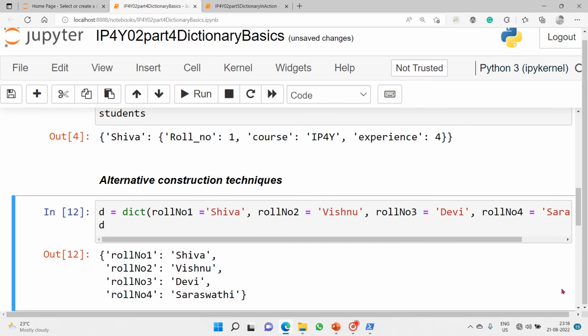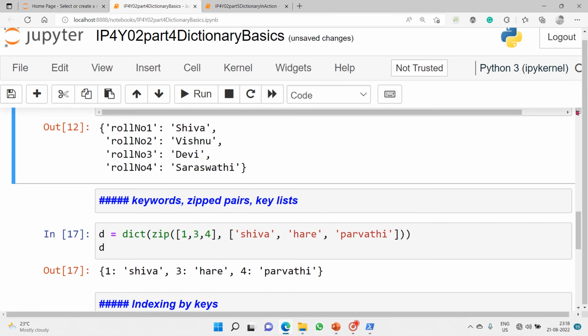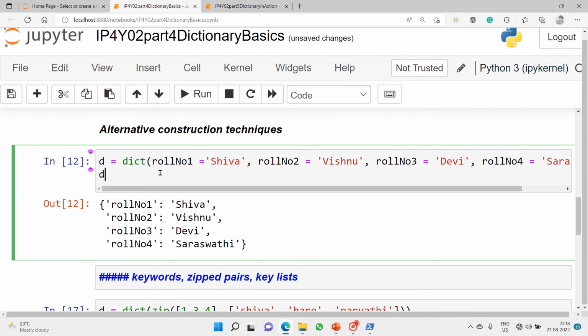Then, other ways of constructing a dictionary. So what we'll do is, this is dict. I used the dict function to make a dictionary. So if you see, roll number 1 is a key, and this is how we construct a dictionary using the dict function.